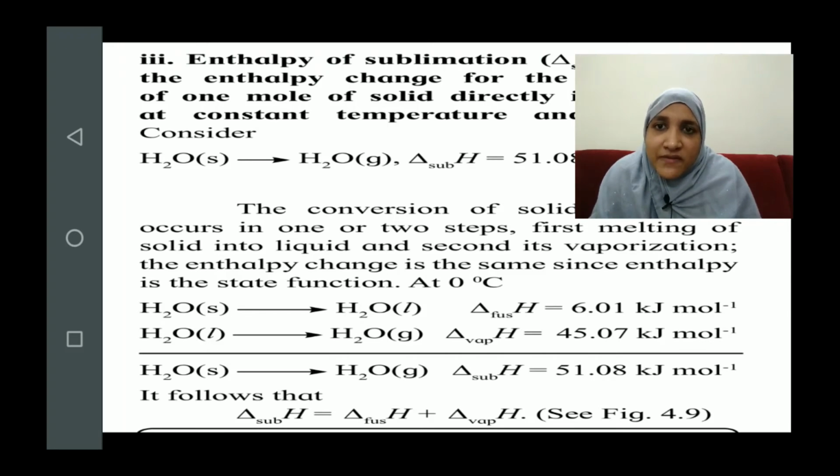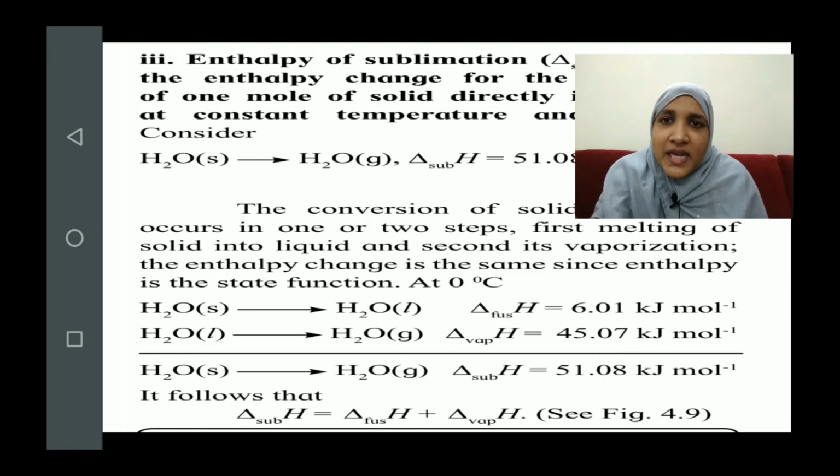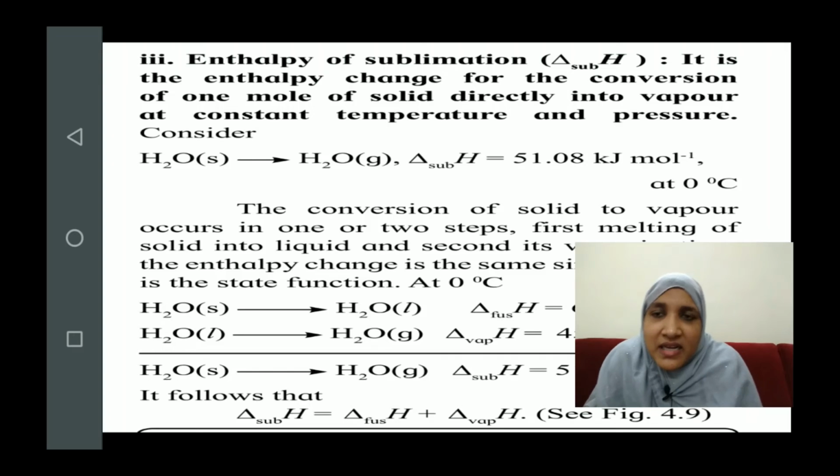Now you can also define what is deposition. Deposition is the conversion of gas directly into solid. Again, students, you can give the same example of conversion of water vapor into ice, but just reverse the reaction, and the enthalpy change, that is delta deposition H, would be minus 51.08 kilojoule. That is exactly the reverse of sublimation.